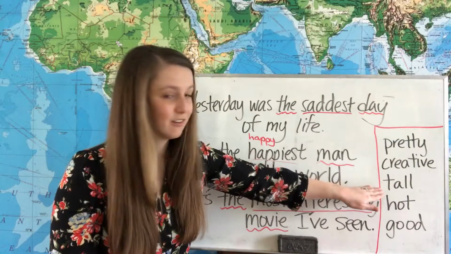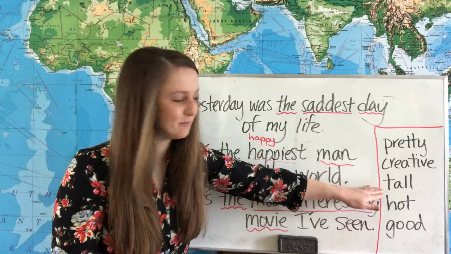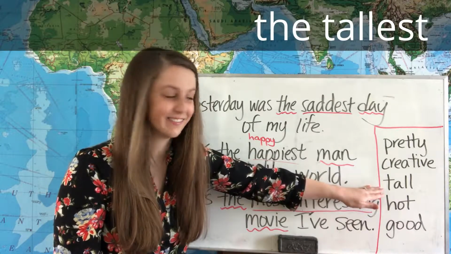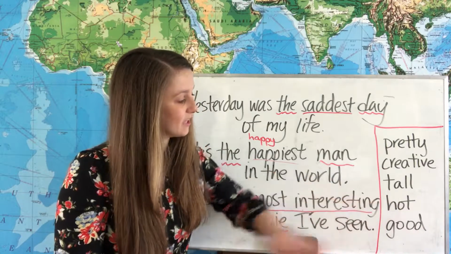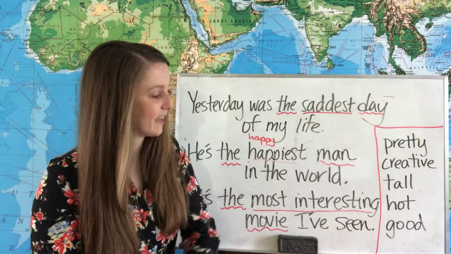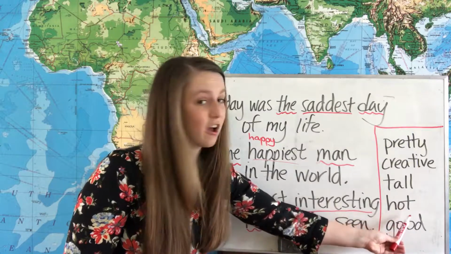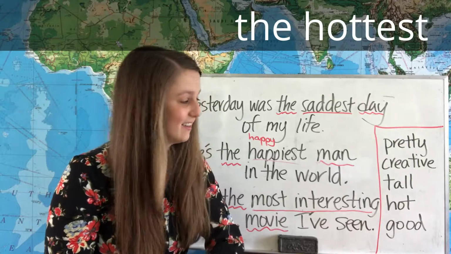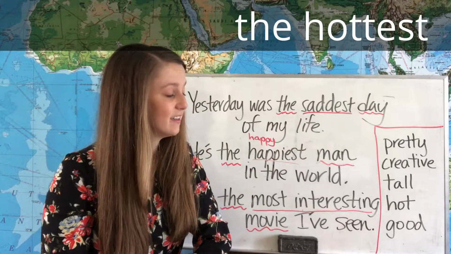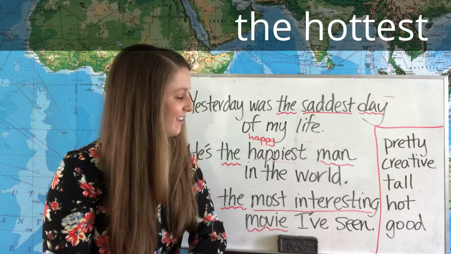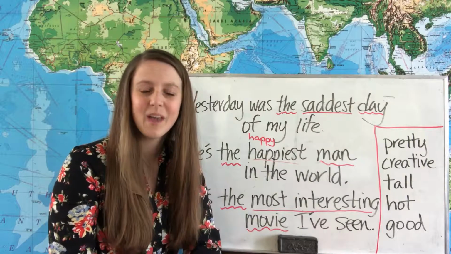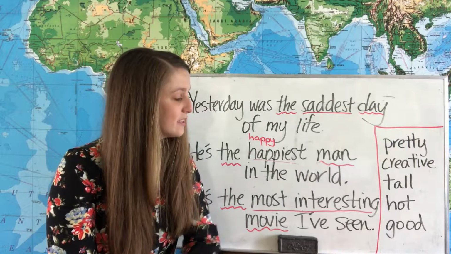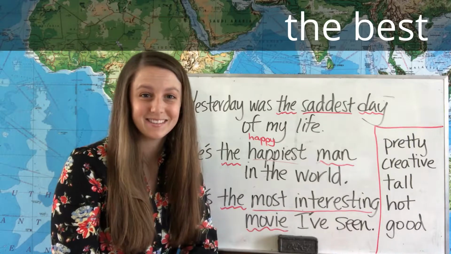Next we have tall, one of our examples from the beginning of the video. We just add est here, tallest. And hot. Now hot ends with consonant, vowel, consonant, so we're going to double the t and add est. H-O-T-T-E-S-T. And finally, good. We have a few superlatives in English that are irregular. The superlative for good is best. It's the best.